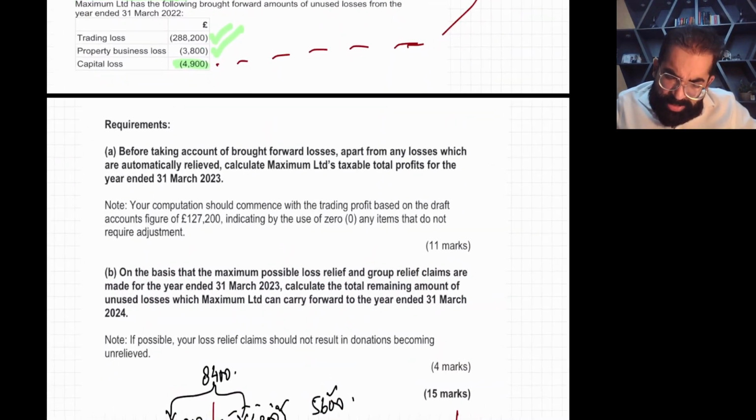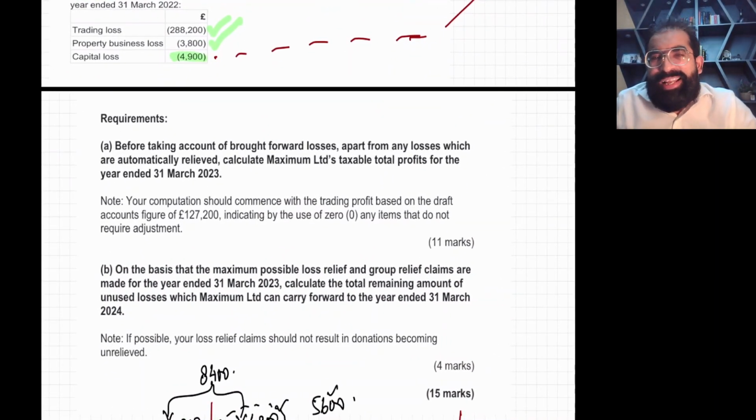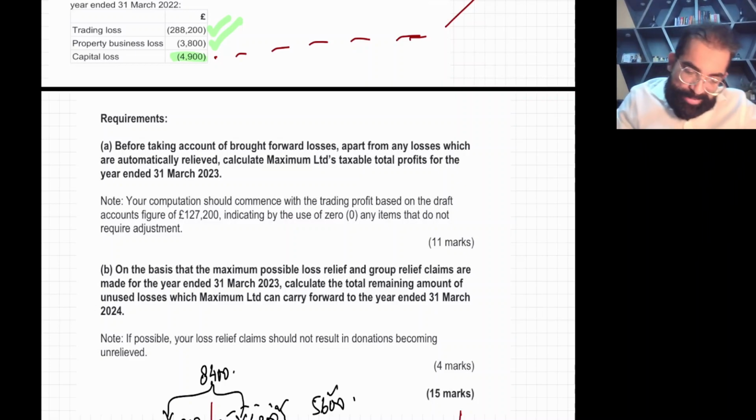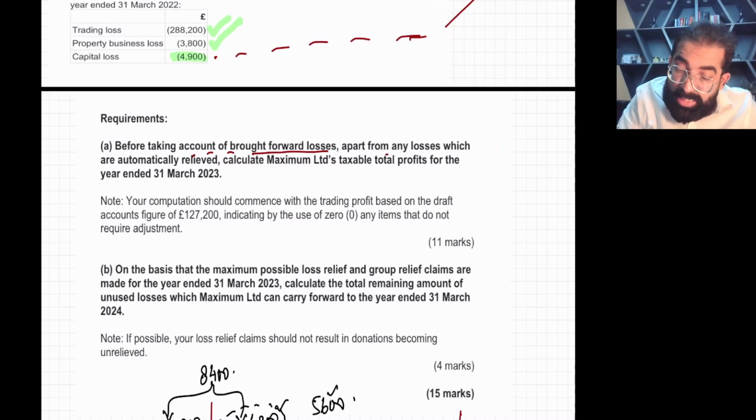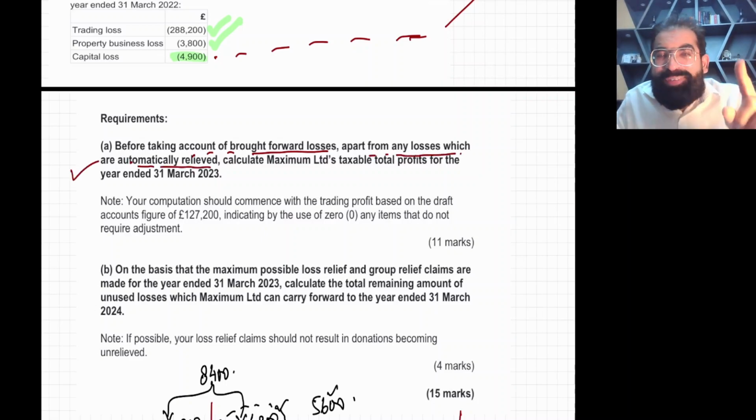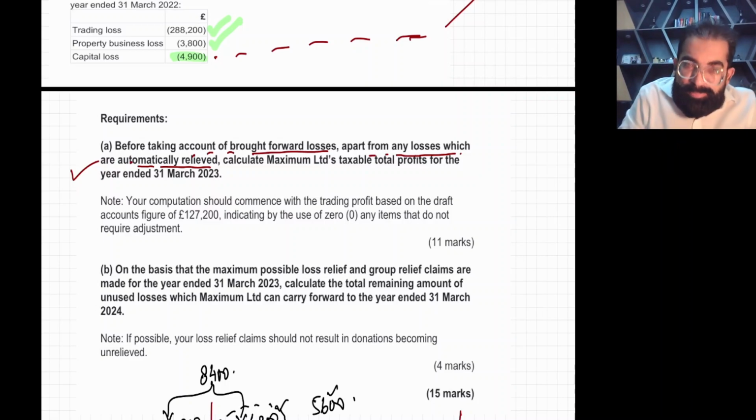So now what they are saying, the major requirement, out of 15 marks, 11 marks is the super marks before taking account of brought forward losses. So they are saying just don't think about irrelevant losses. Apart from any losses which are automatic, what a great word, which are automatically relieved, like capital loss. They are giving you a hint for capital loss. Calculate the Maximum Limited taxable total profits for the year ended 31st March 2023.